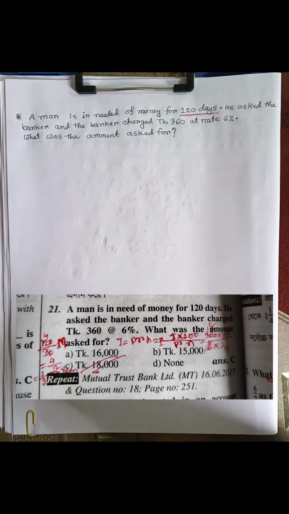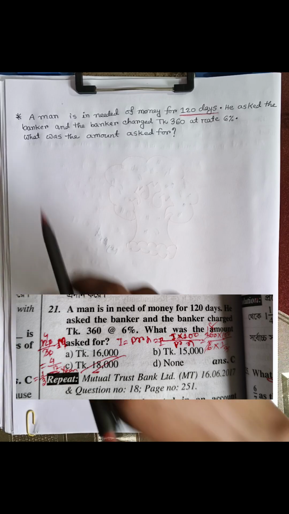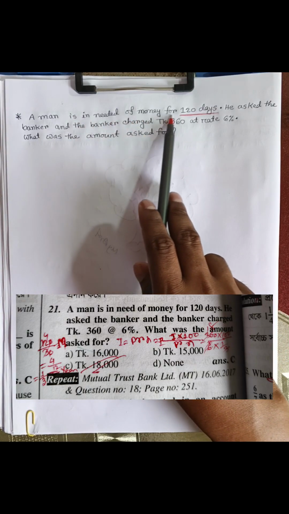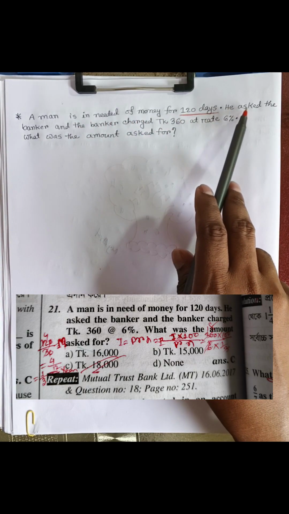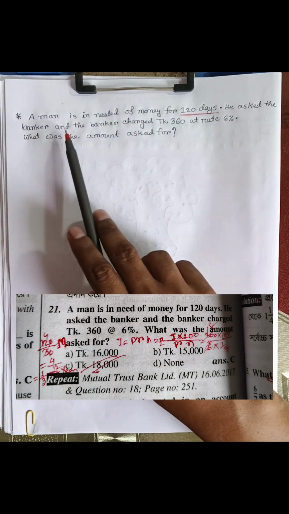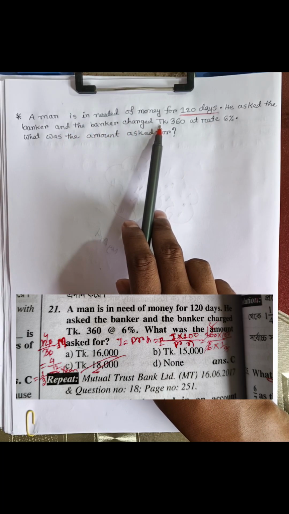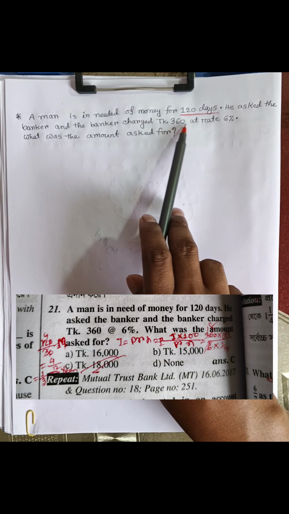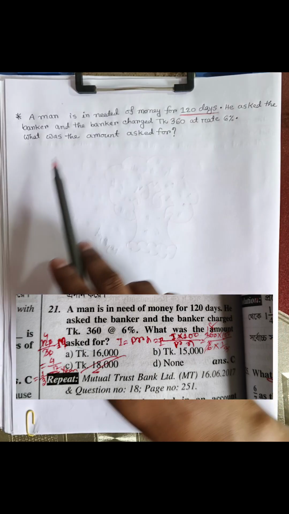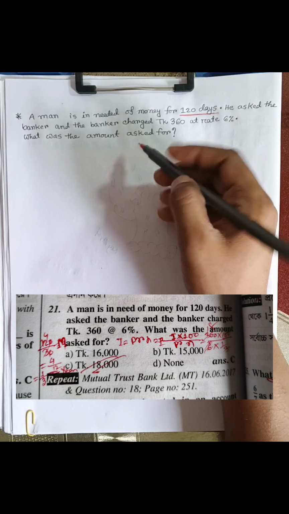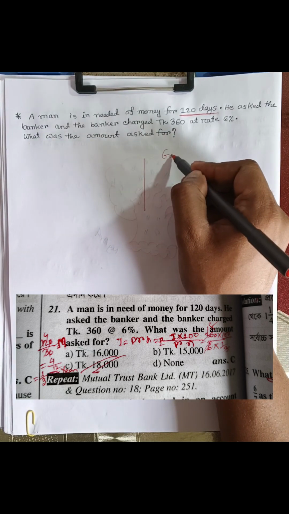This math is coming in the preliminary exam of private and government banks. This math says a man is in need of money for 120 days. He asked the banker, and the banker charged 360 taka at a rate of 6%. What was the amount asked for? Given that